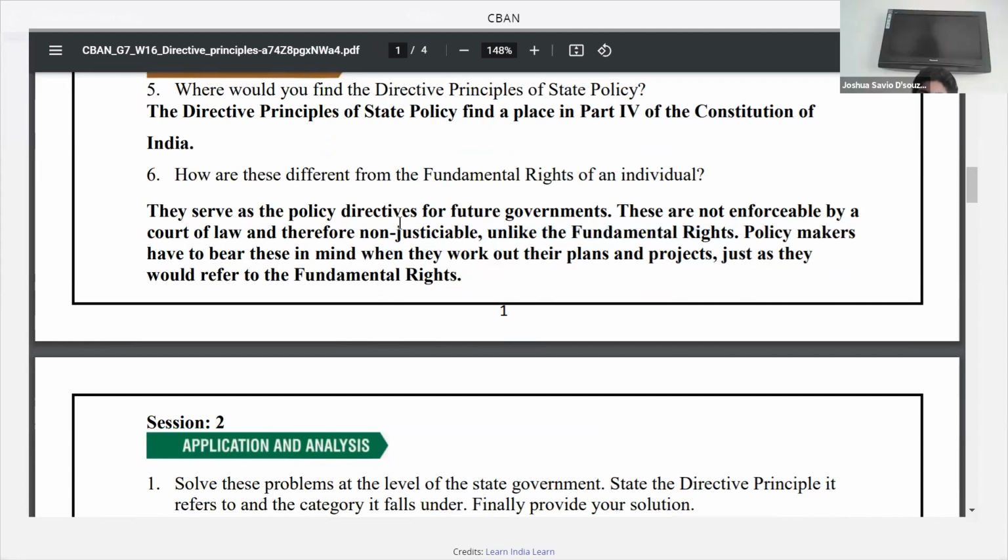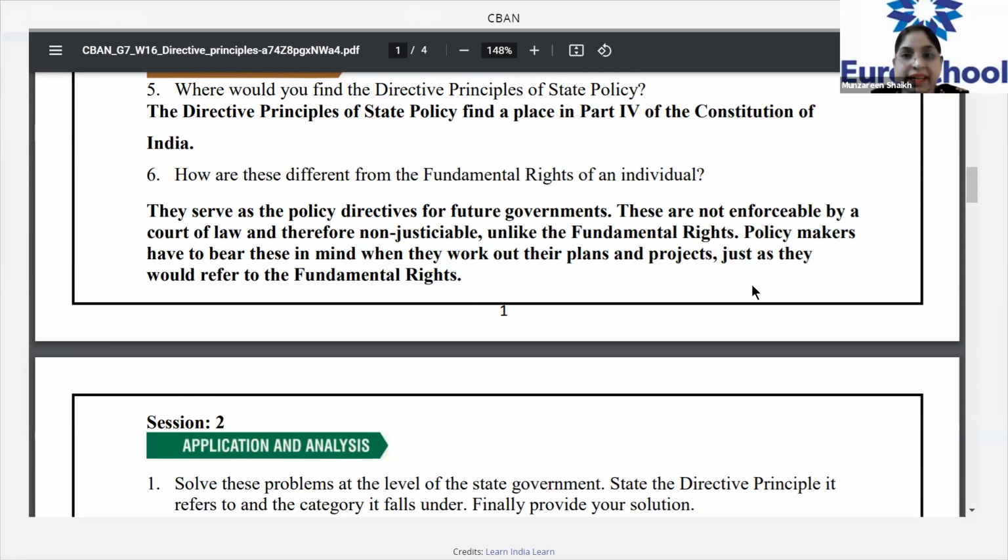Unlike the fundamental rights, directive principles are non-justiciable. Yes. So you have to mention this word also. If you just give the explanation, mention the word non-justiciable also. Okay. What is the next differentiation? Ma'am, directive principles are guidelines and instructions to the state to help in framing and making of policies. Very good. Fundamental rights are the rights and privileges that every citizen enjoys and is entitled to. Right, very good.